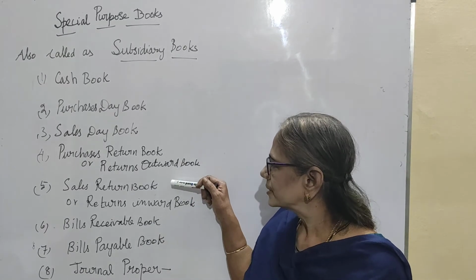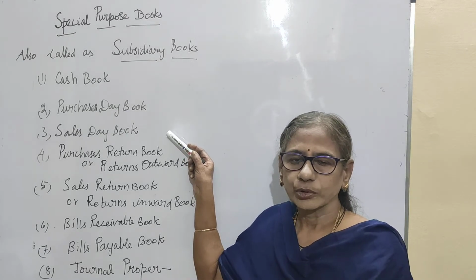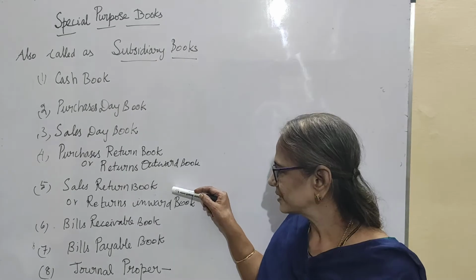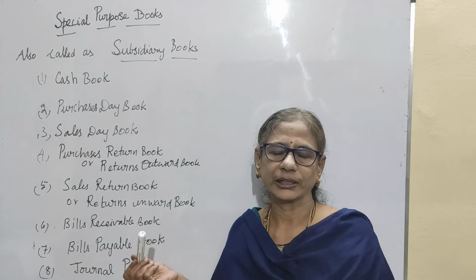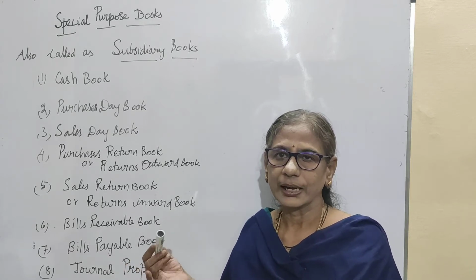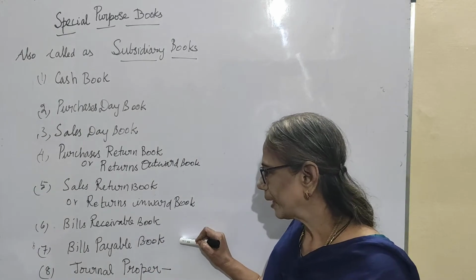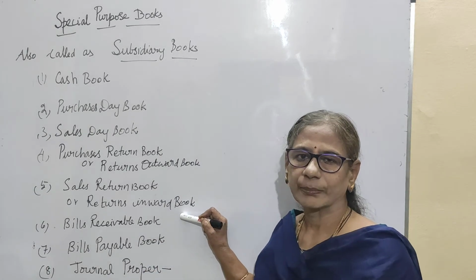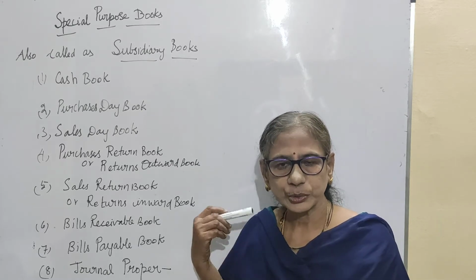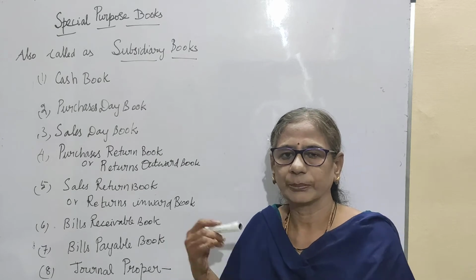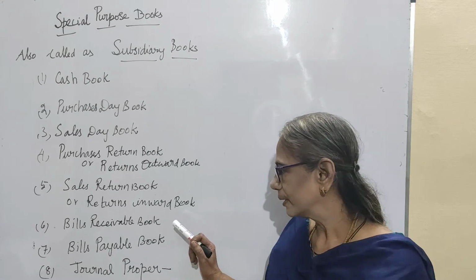Sales return book: whatever sales made on credit basis, if the goods are returned by the customer, will be entered in the sales return book. Then bills receivable book: sometimes they may not pay the money immediately, they will give a bill assuring the payment after 3 months or 45 days, whatever it may be. Bills payable book: like this bills receivable from the customer, bills payable is where the company gives bills to the suppliers, and in due course, within 45 days or 60 days, they will pay the dues.